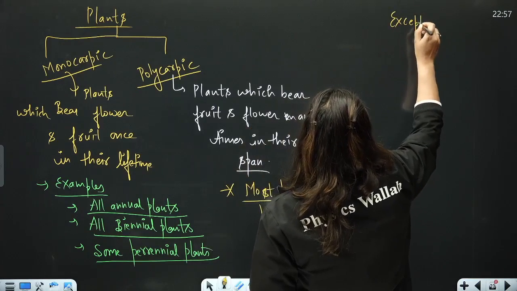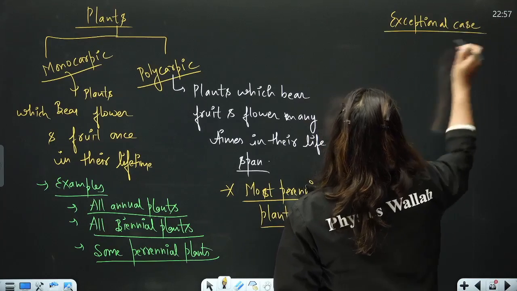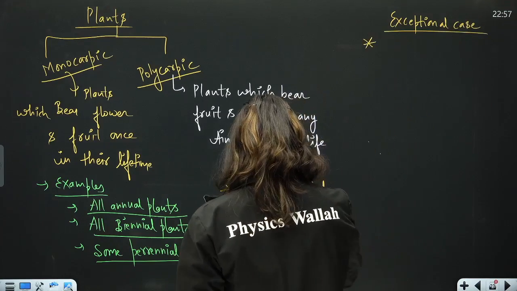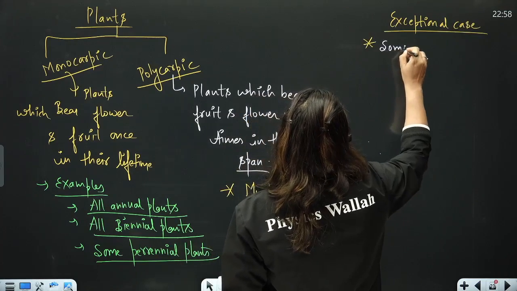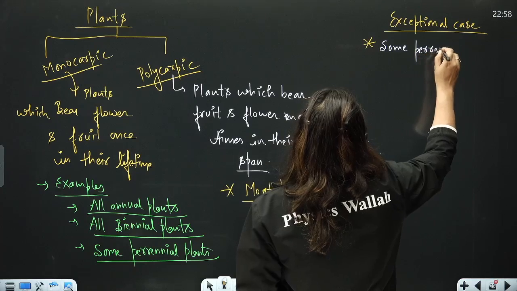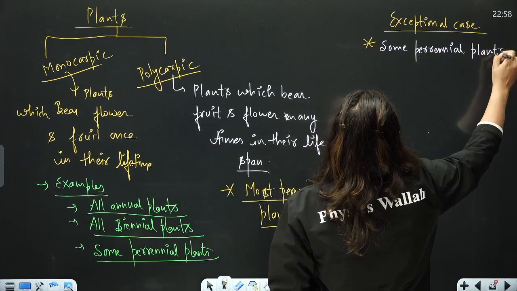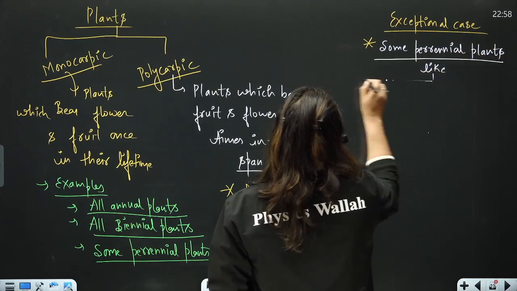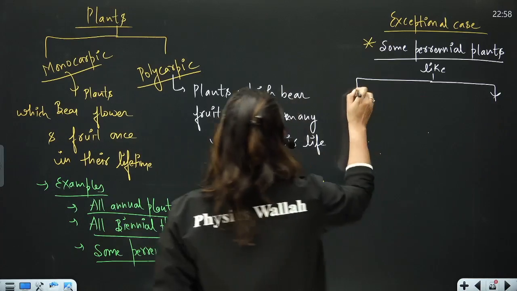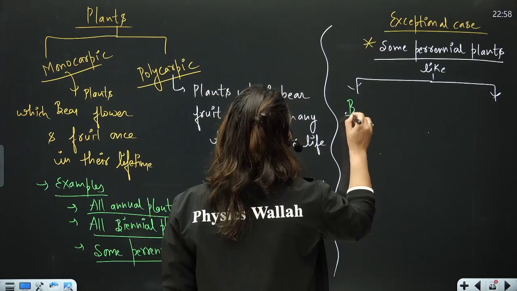So let's discuss the exceptional case. And the exceptional case is that some perennial plants, like, there are two examples given in NCERT, and those examples are bamboo.